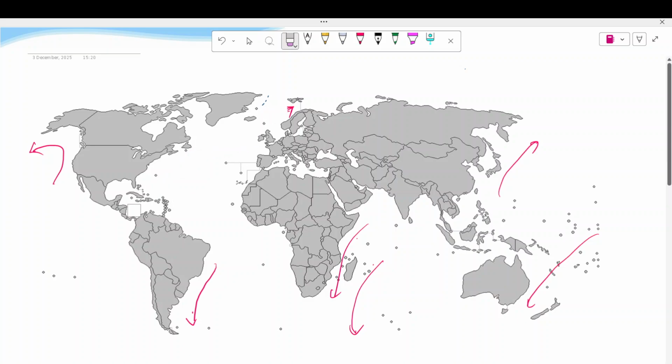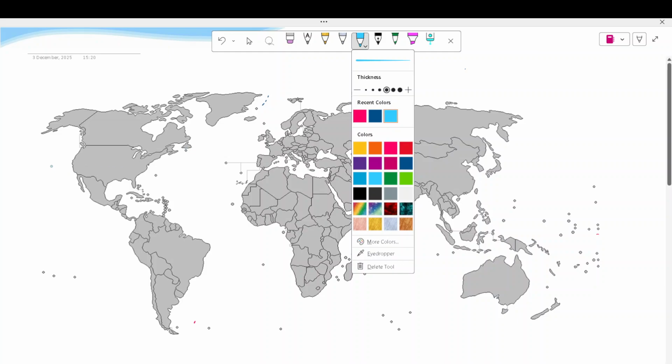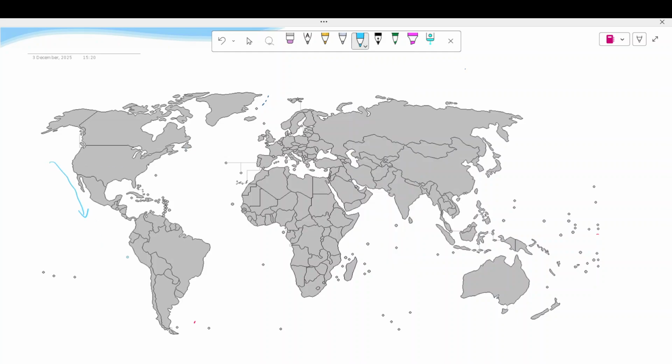Now let's go for cold currents. The cold current is this one, California. This side, yes, this side, Peru. Here Labrador current is coming downward, and Gulf Stream was going upward. That was a warm current. So remember here East Greenland current, Canary current, Benguela current, and then Western Australia current,